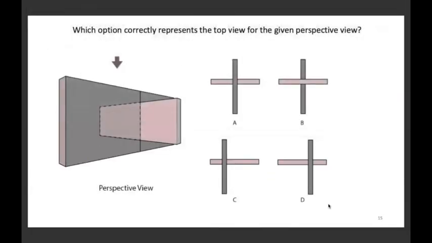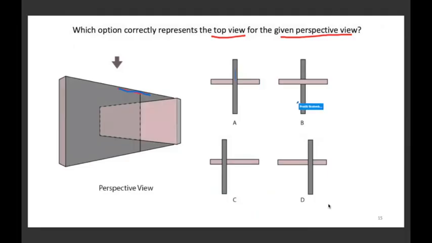Which option correctly represents the top view of the given perspective view? You're given here a perspective view, you have to identify the top view. If you look at the perspective view, one very evident thing is that gray color का जो wall है वो बड़ा है और वो ऊपर जा रहा है. So by that logic, when you look at it from the top view, gray वाली line जो है वो पूरी continuous होनी चाहिए.